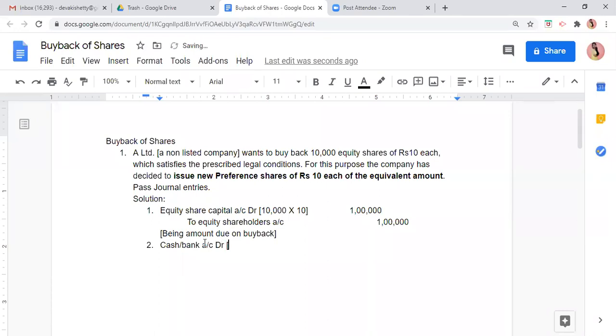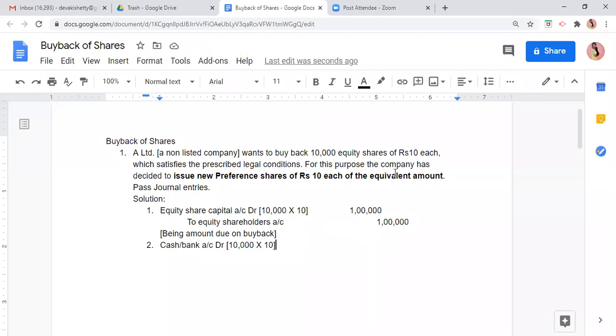One share is of 10 rupees. So for 1 lakh, how many preference shares we have to issue? अगर 1 lakh is the total capital and one share is of 10 rupees, so number of shares is how much? 1 lakh divide by 10 करो, you will get 10,000.